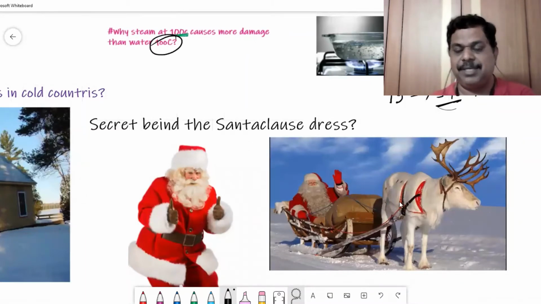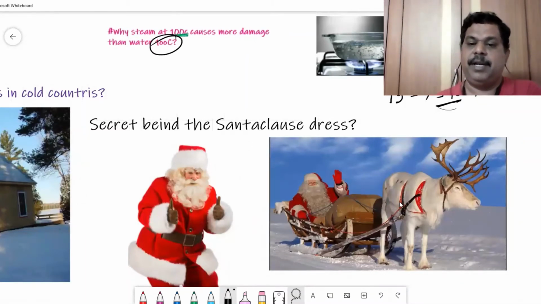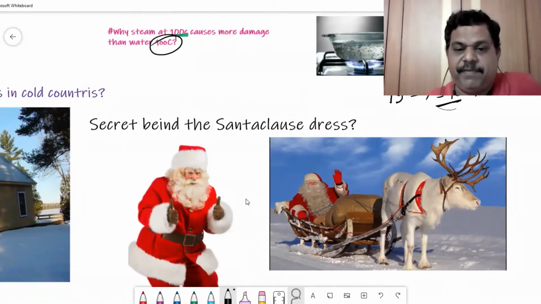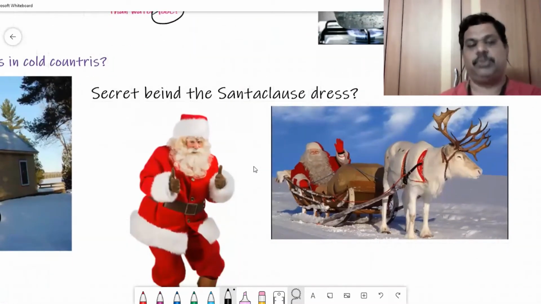So Christmas is in December and it is a severe winter. Everywhere you look, you find a lot of snowfall. So in order to protect himself, he has to cover properly. He has to insulate his body because he travels in cold places. If he doesn't have this protection, Santa Claus cannot survive.